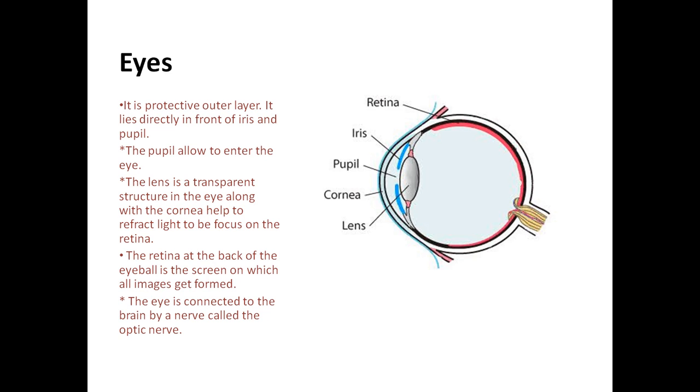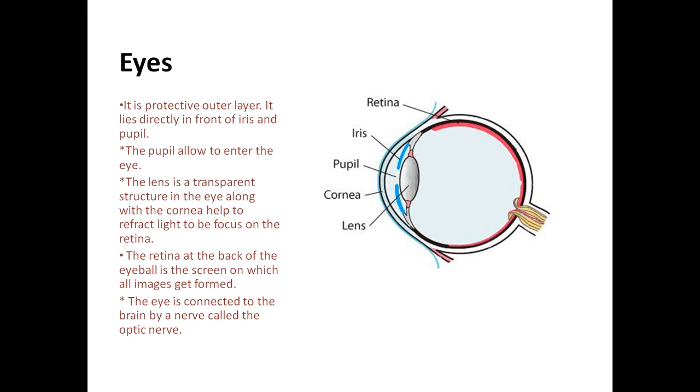You have now seen the inner view of our eyes and we will discuss it one by one. The first layer is the cornea. It is the protective outer layer. The cornea is the clear front surface of the eye. It lies directly in front of the iris and pupil. The second is the pupil. The small round black spot in the center of our eye is called the pupil. The pupil allows light to enter the eye.